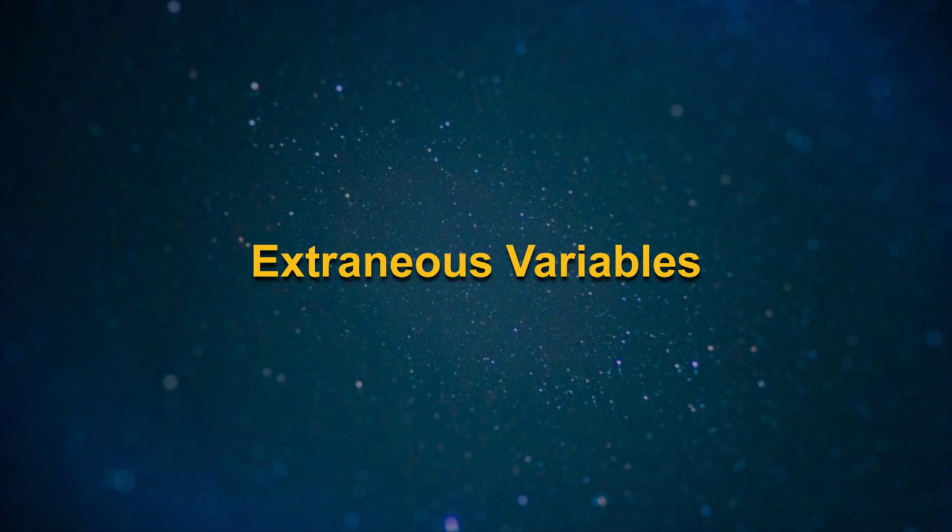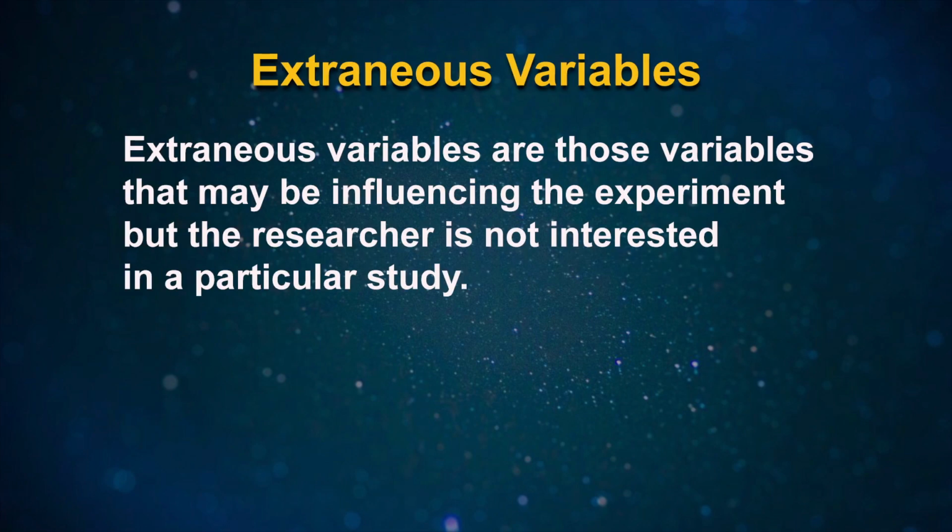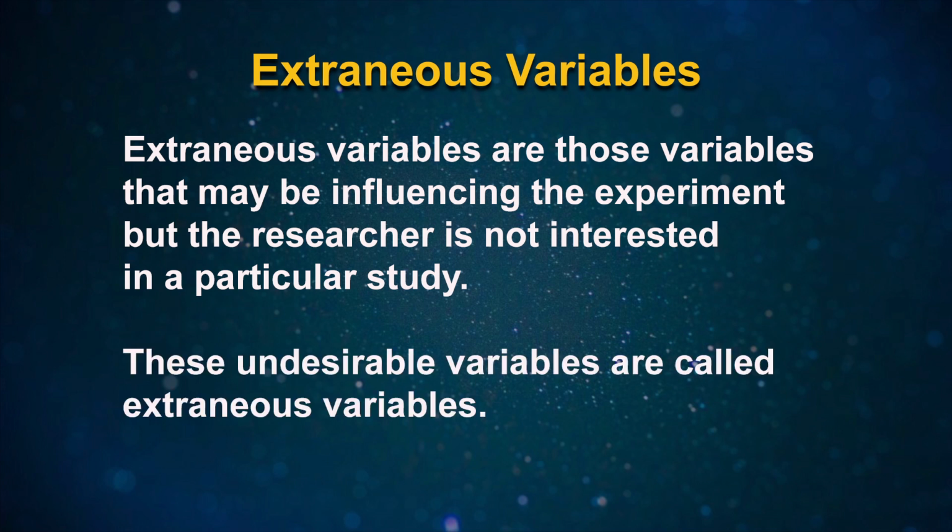Extraneous variable. Extraneous variables are those variables that may be influencing the experiment, but the researcher is not interested in them in a particular study. These undesirable variables are called extraneous variables. Another way to understand extraneous variables is that these are variables which may influence the outcome of an experiment.